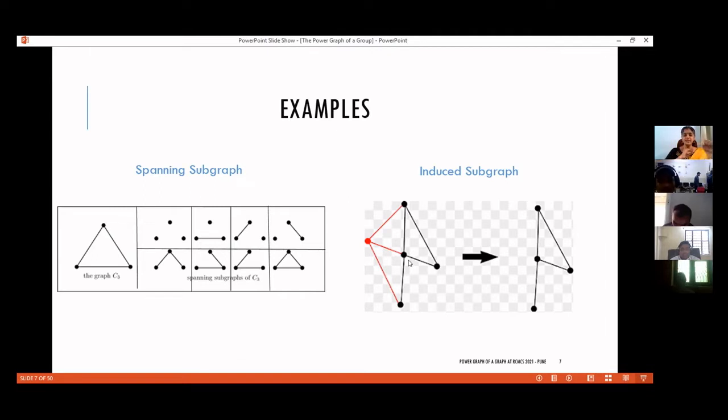But without end vertices, edges cannot survive. So induced subgraphs are basically vertex deleted subgraphs, where the vertices which are deleted are precisely those present in V of G minus V of H. You take the difference, vertex set of G minus vertex set of H, and delete all those vertices. What you get is precisely the induced subgraph.